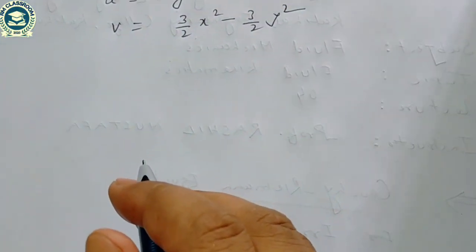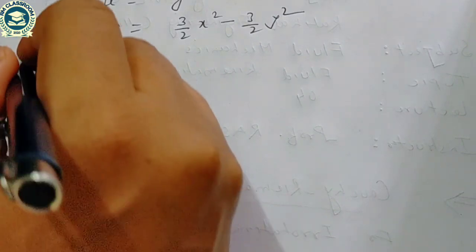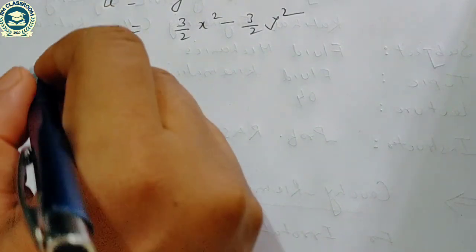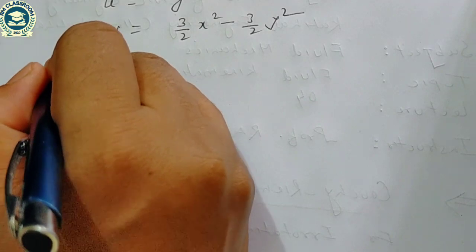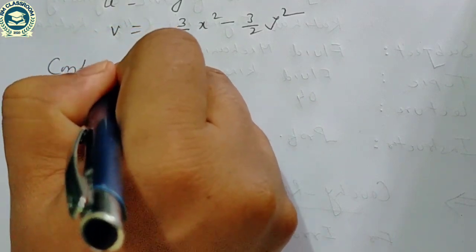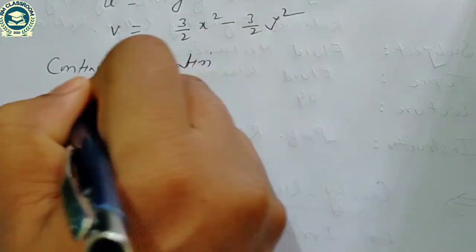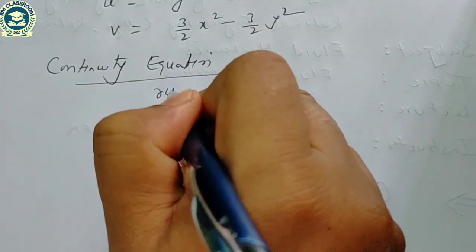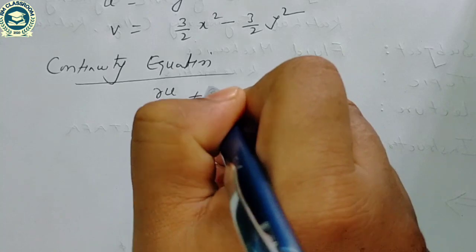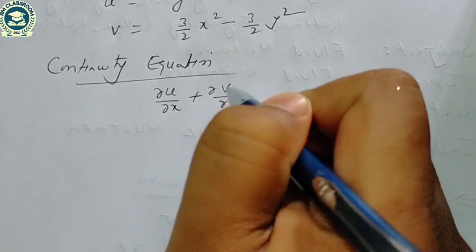Firstly we have to check whether flow is possible or not. So flow can be checked by the continuity equation. For two-dimensional incompressible flow, del u by del x plus del v by del y.